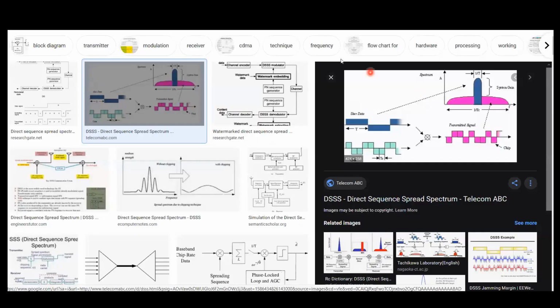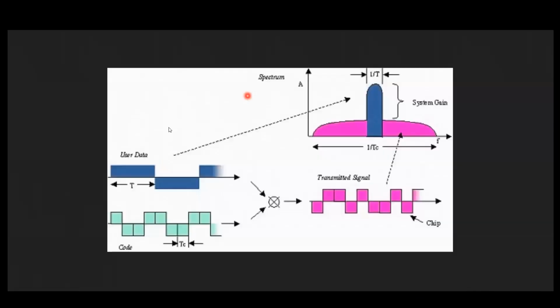In this diagram you can see what we are doing in direct sequence spread spectrum. We are spreading the signal, right? Why do we need to spread the signal? There is a reason. Let me share a whiteboard. So if I take a bandwidth like this, right?